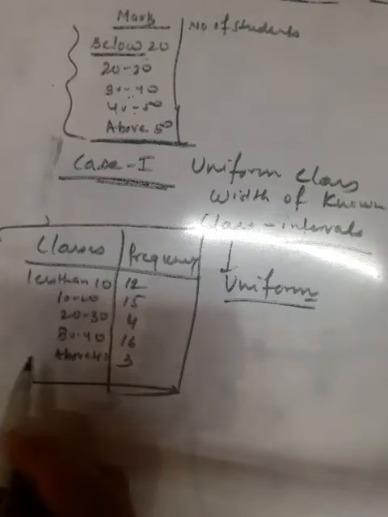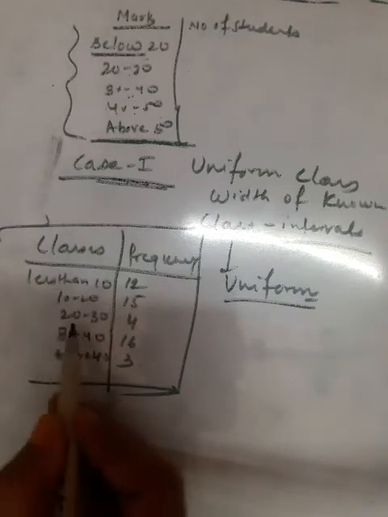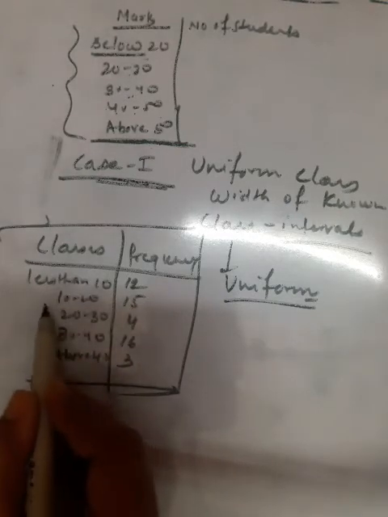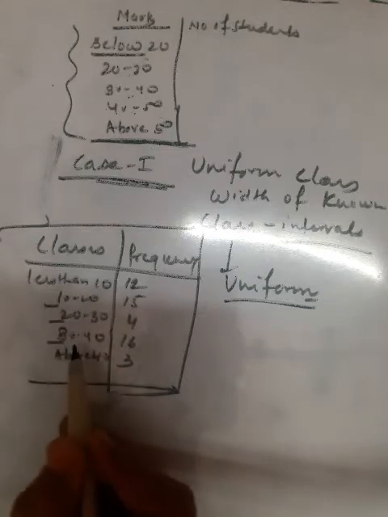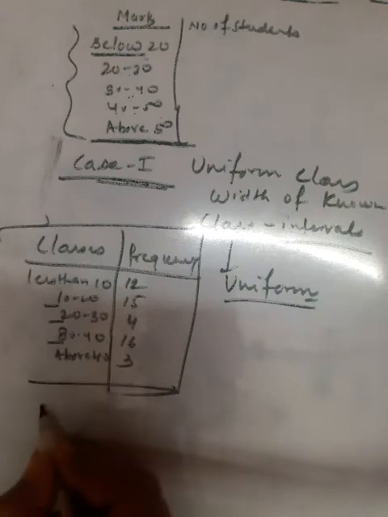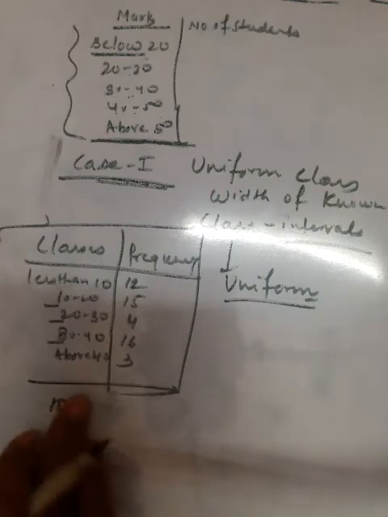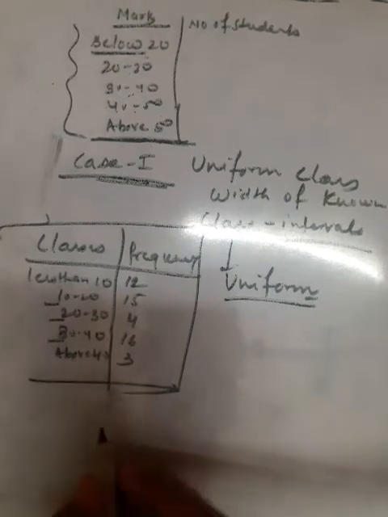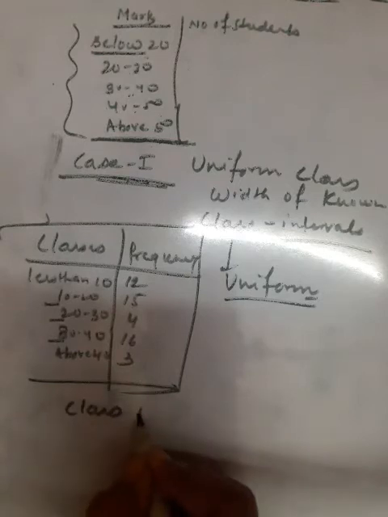In this example, the class intervals of the second, third and fourth classes are uniform. That means 10 is the class interval.